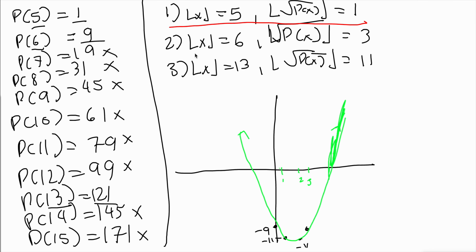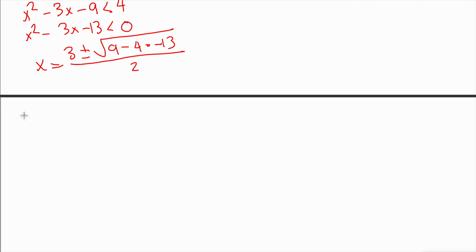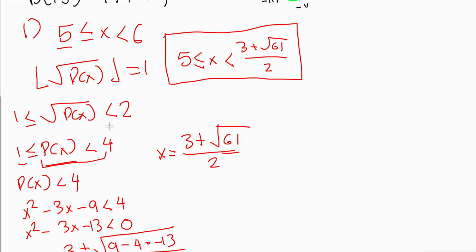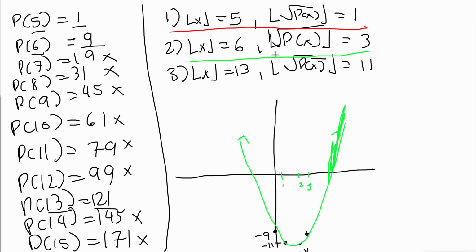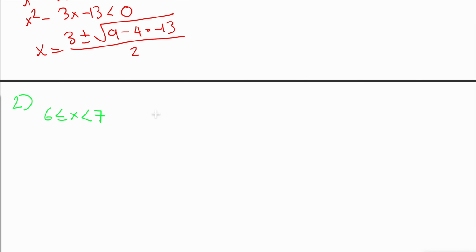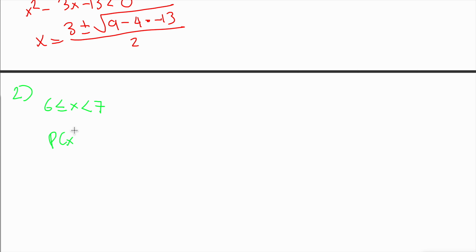So case 2 is this case right here, floor of x equals 6, and the floor of the square root of p of x equals 3. So if floor of x equals 6, that means we have 6 less than or equal to x, which is less than 7. And we also have that the floor of the square root of p of x is equal to 3. So the square root of p of x is between 3 and 4.